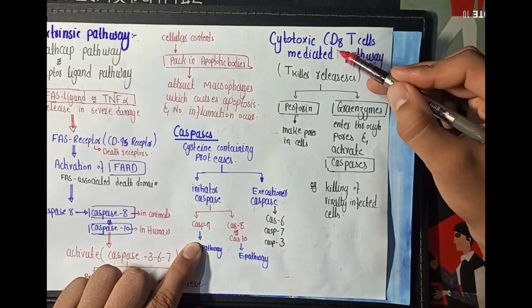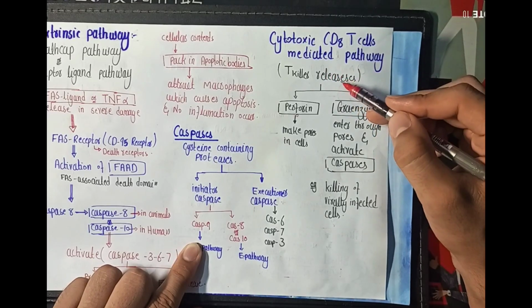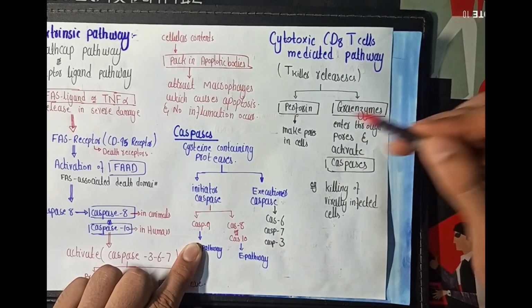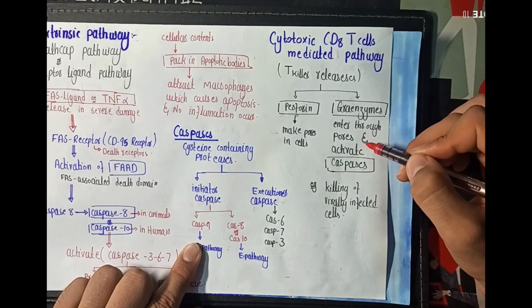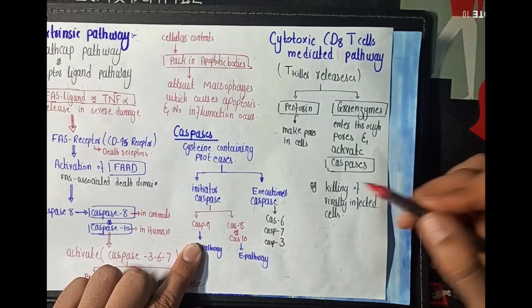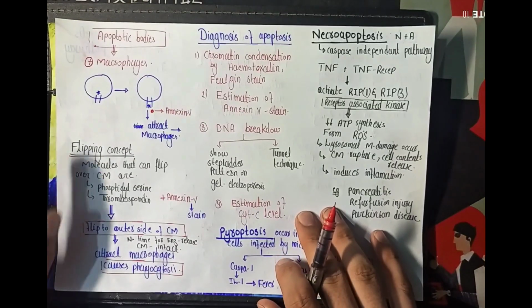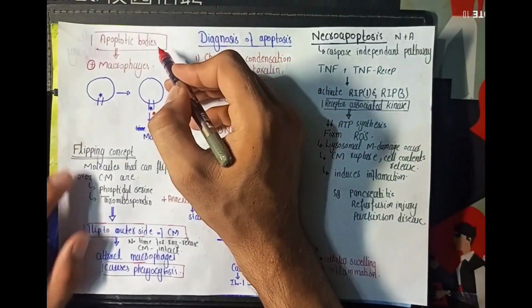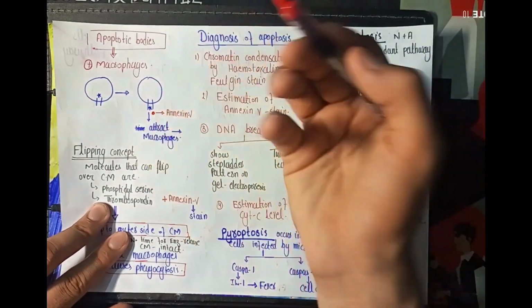अब तीसरा हमारे साथ है साइटोटॉक्सिक T सेल मीडिएटेड pathway. तो cytotoxic cell को हम T killer cell भी कहते हैं and when these cells are activated they release perforins and the granzyme enzymes. The perforins make pores in the cell whereas the granzyme enzymes enter through these pores and they activate the caspases which lead to the apoptosis, and the example of this pathway includes the killing of the virally infected cell. अब हमारे साथ एपोप्टोसिस में जो एपोप्टोटिक बॉडीज बनती हैं, these apoptotic bodies attract macrophages and undergo phagocytosis.